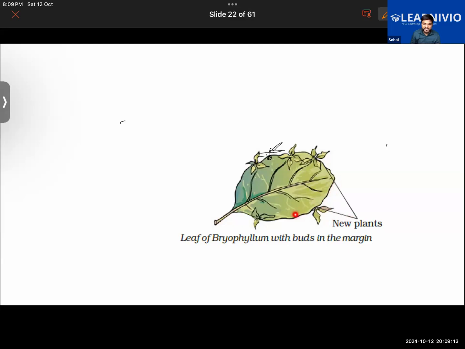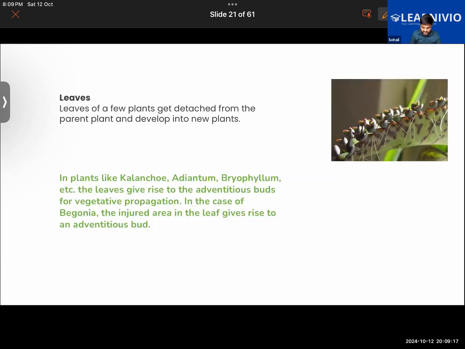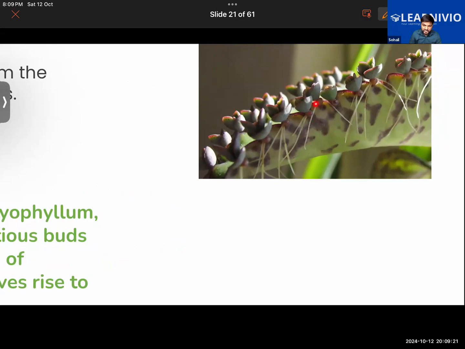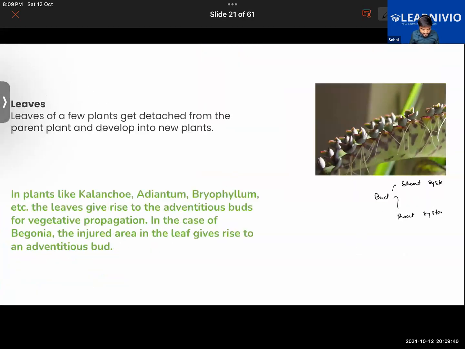So on the margin of this leaf, you can see that tiny buds have grown, and from the tiny bud here you can see that roots have also started to grow. Roots have started to grow, and tiny plants have also started to grow. So from that bud, both the root plus the shoot system starts to grow. And in this manner, a new plant can be grown from this.